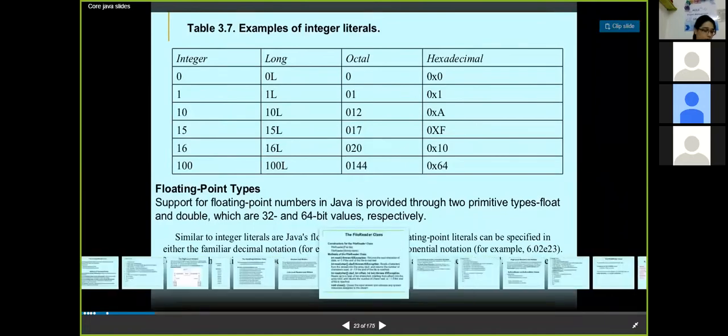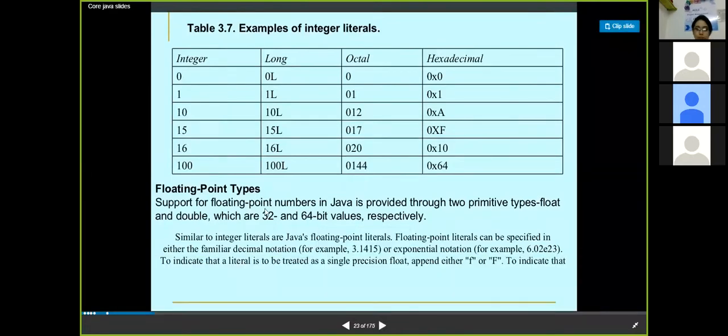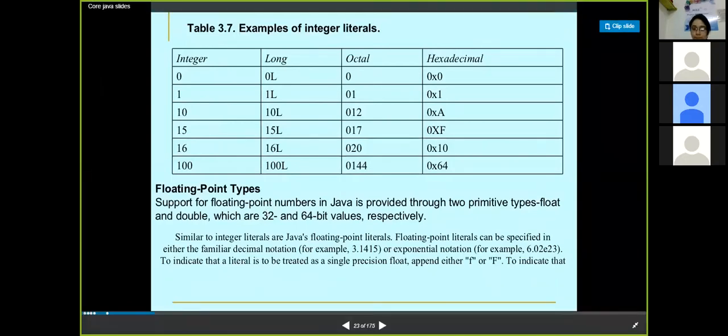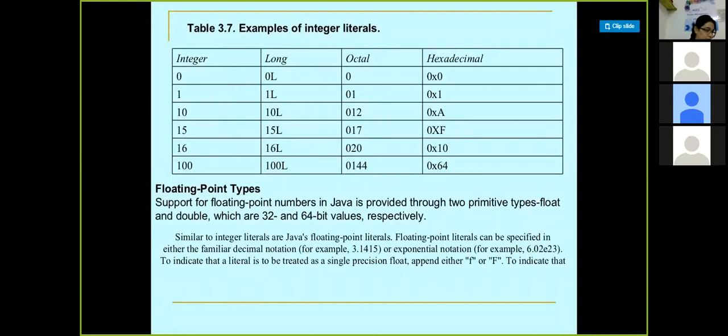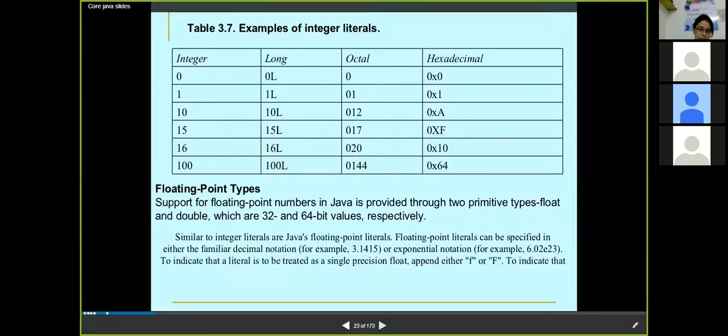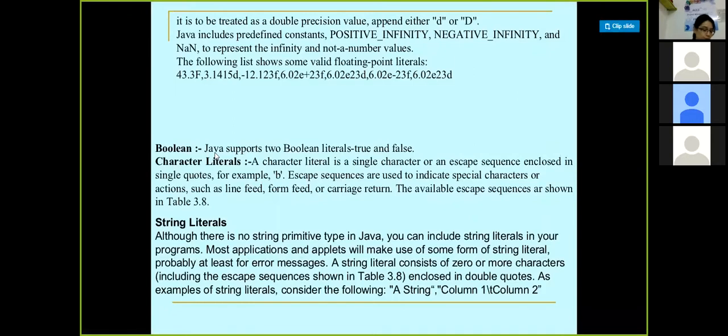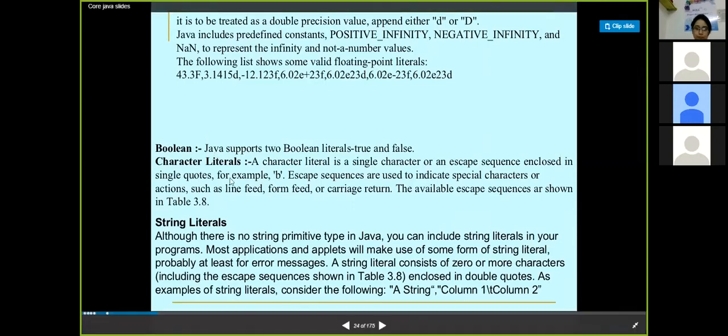Now, what are floating and double points? As I said, floating point types are the ones which store decimal values, for example 3.1415. So these data types basically store values with decimals. Now the Boolean data type. This data type stores either a true value or a false value. It is a single-bit Boolean which stores the value as 0 or 1, and while writing a program we can have it as either true or false.